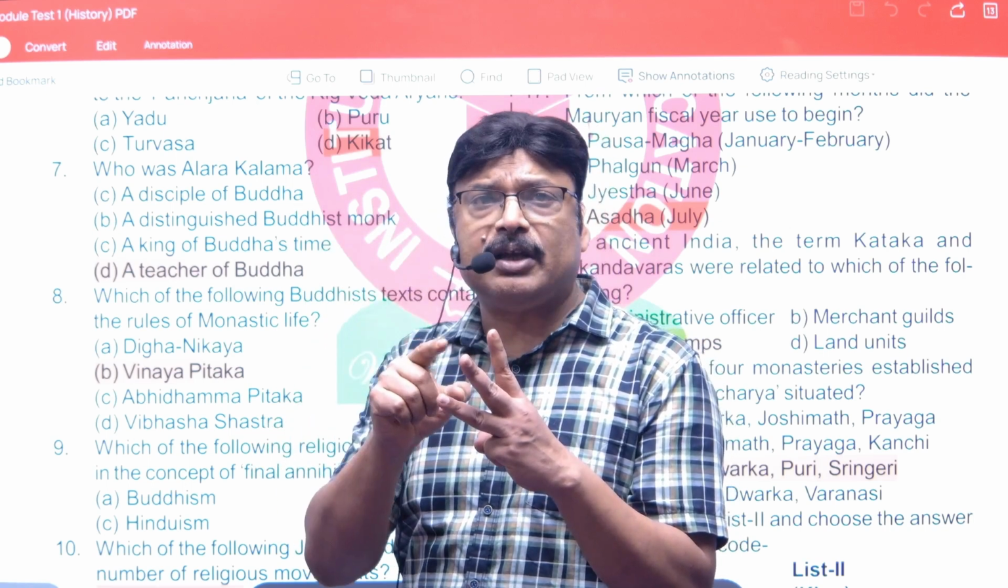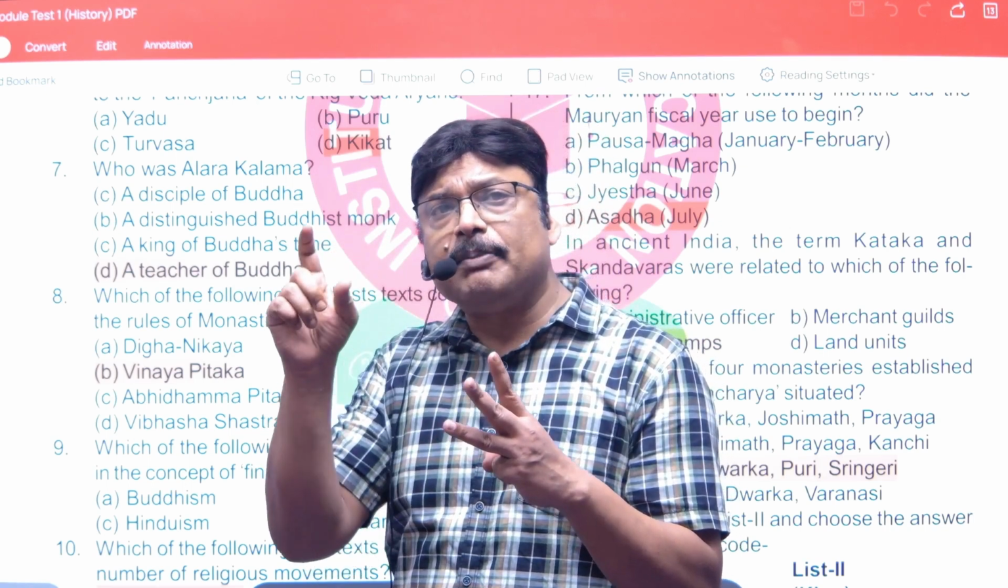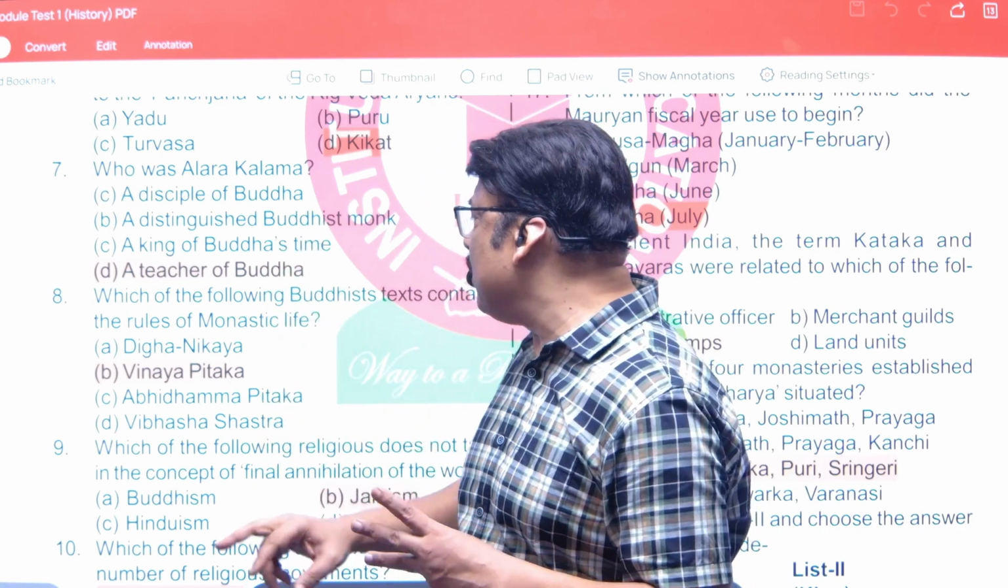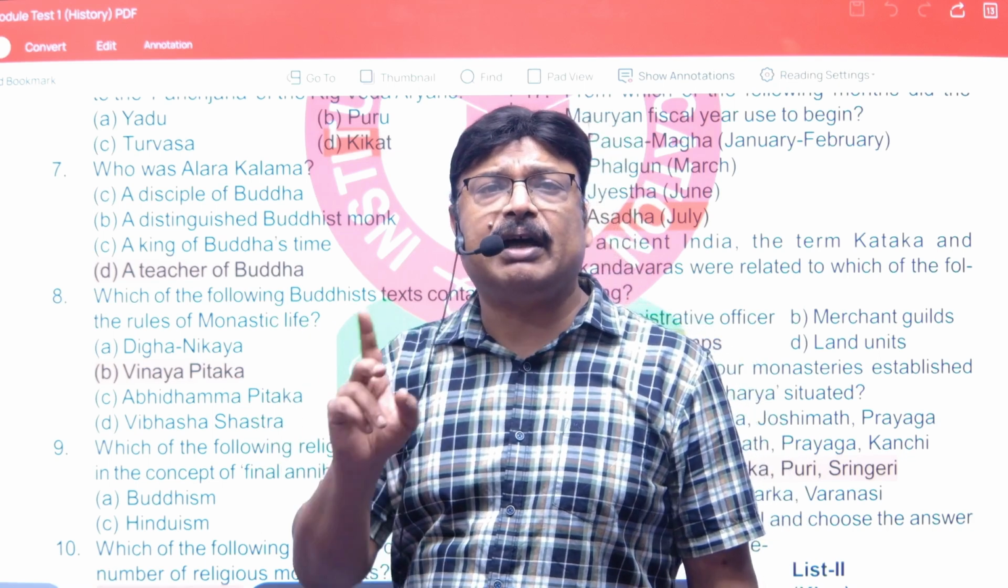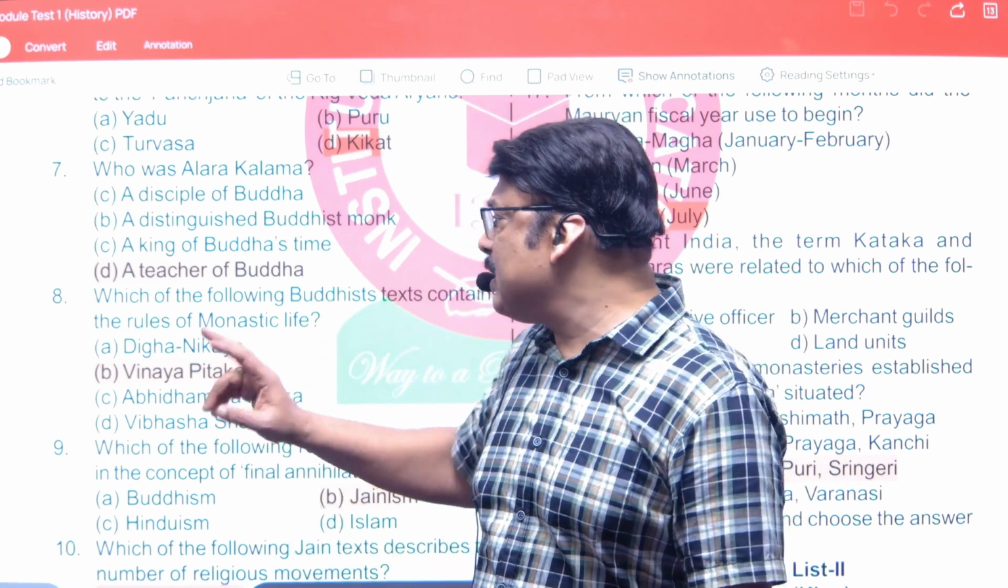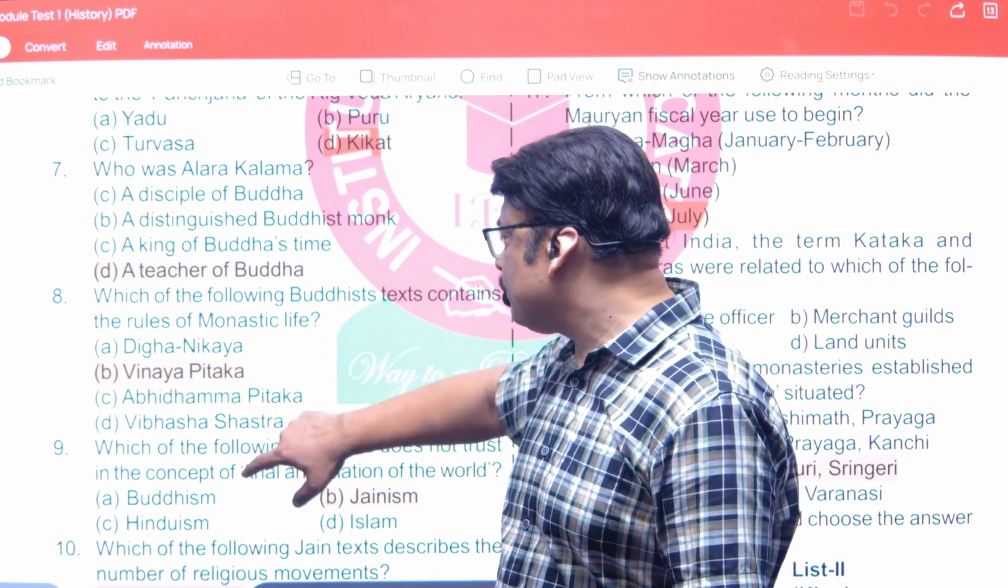Second is Vinaya Pitaka, which was compiled by Upali, and that is pertaining to Vinay Pitak, rules of monastic life. So that's why our answer will be answer B, that is Vinay Pitak.